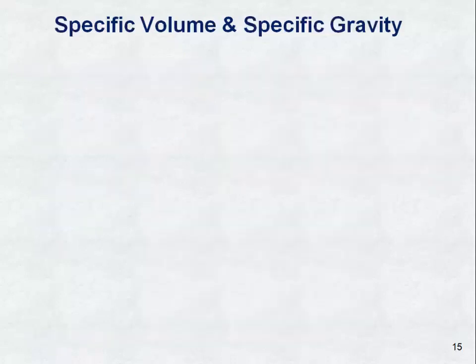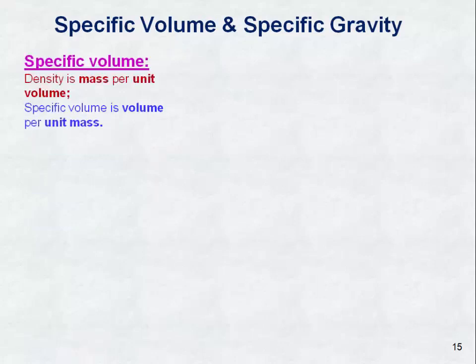Next we are going to see specific volume and specific gravity. Specific volume: generally, density is mass per unit volume. Then what is specific volume? Volume per unit mass. That means the reciprocal of mass density. Specific volume ν is equal to volume by mass, that is equal to 1 by ρ, the reciprocal of density.